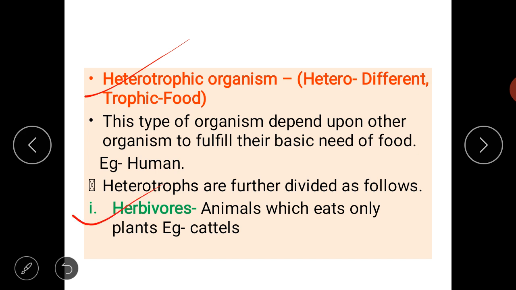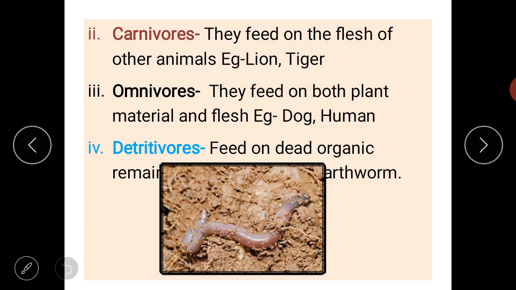First is herbivorous organisms. Now, herbivorous organisms are the organisms or animals which can feed upon plant material. That is called as herbivorous organisms. Mostly cattle are the herbivorous organisms, and there are many other.